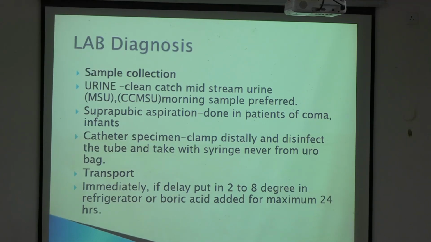Now coming to lab diagnosis. So after seeing all those syndromes, what is complicated UTI, what is asymptomatic bacteriuria, what is upper UTI, what is lower UTI, now we come to lab diagnosis. Sample collection. When you think about lab diagnosis, when you are talking about it in the Viva, usually they ask about lab diagnosis. Imagine a patient and then you talk, it will become easy. The patient comes to you, what sample do you have to take? First of all, that should be your approach. From that sample, what can you do?